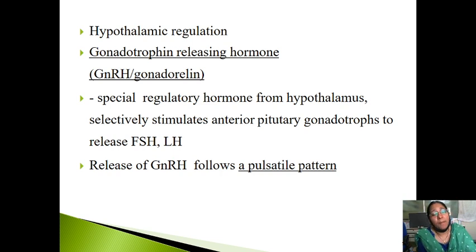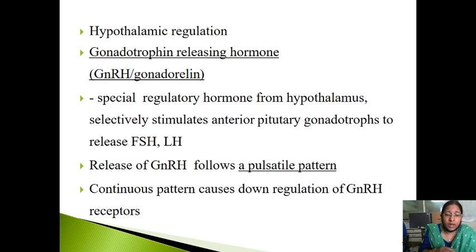I told you it is a pulsatile manner. It is not a continuous process. A continuous pattern causes down regulation of the GnRH receptor. This is the reason why GnRH is released in a pulsatile manner, not in a continuous manner.